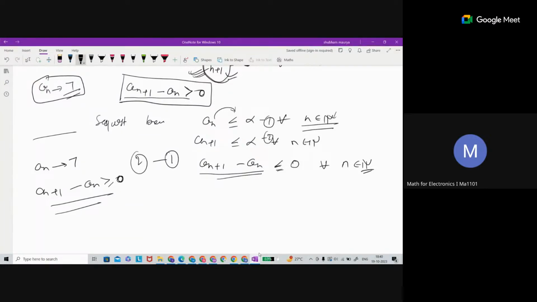So that means our sequence is a kind of like, here is 7. Okay, let me draw it. So here is 7, and our sequence is below it like this. So, sir, since it is converging, shouldn't it be bounded below?